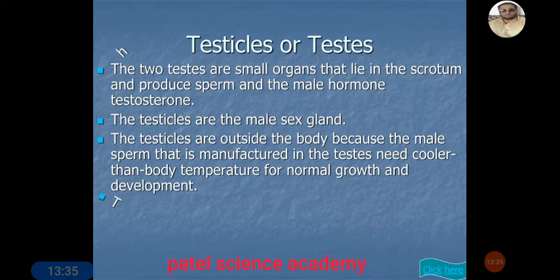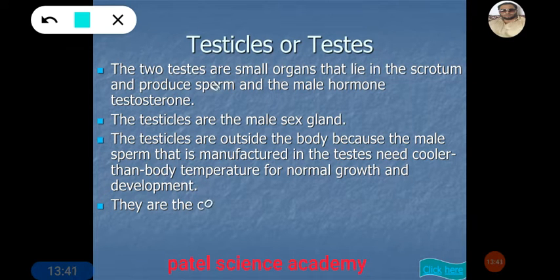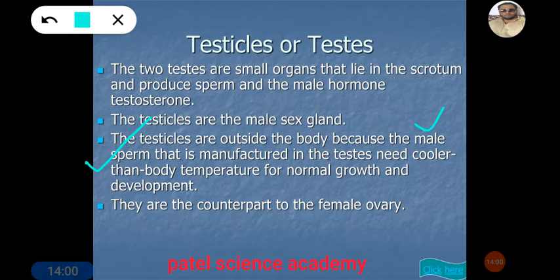Then the next point is that these testes are outside the body. Why are they outside the body? Because the male sperm manufactured in the testes need a cooler temperature than the body temperature for normal growth and development. Dear students, this is the reason why the testes are given outside the body and not inside the abdomen: they need a cooler temperature than the normal body temperature. That's why they are located inside the scrotum. Then the next point, they are the counterpart of the female ovary.